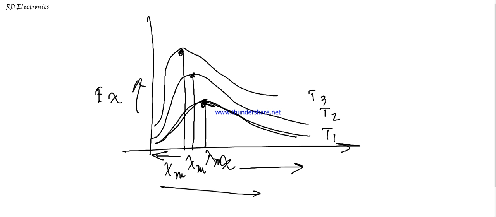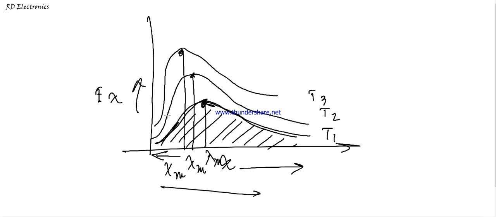Now number 5, the area under the curve. The area under each curve represents the total energy emitted for the complete spectrum at a given temperature. That means this curve defines the total energy emitted for the complete spectrum at a given temperature.